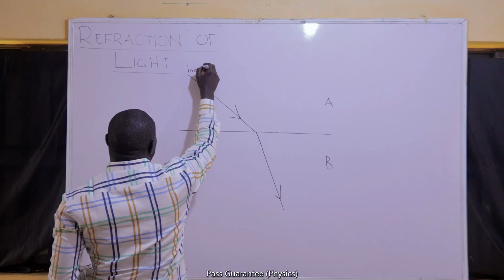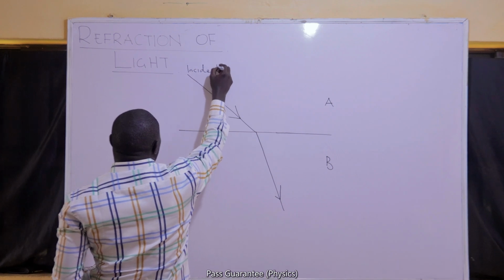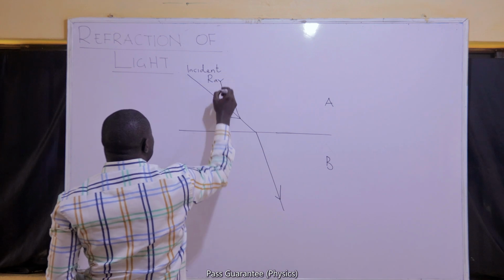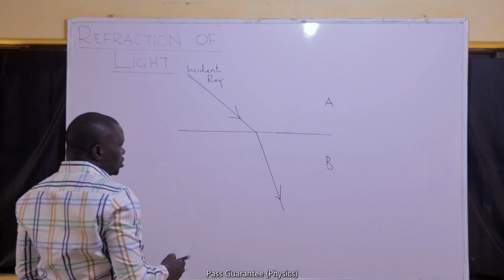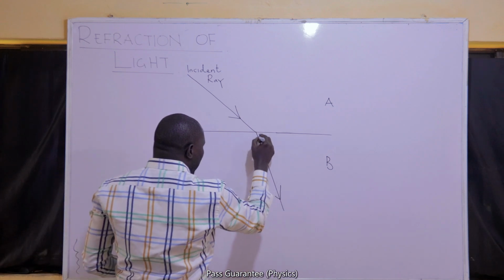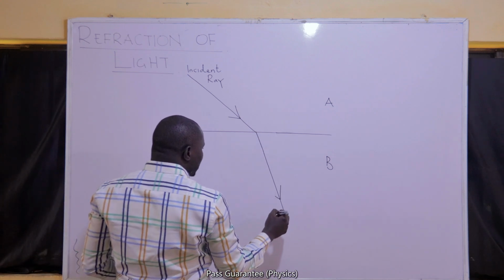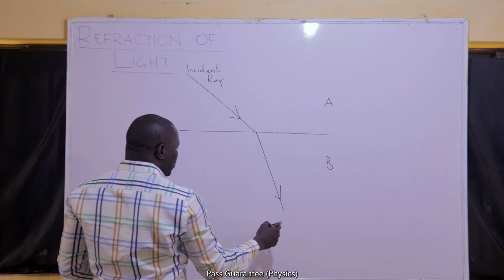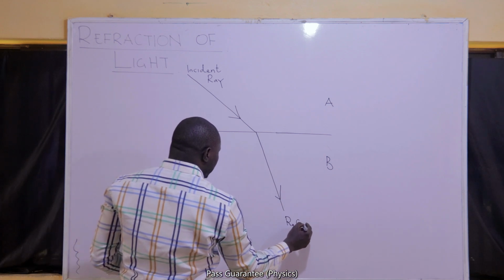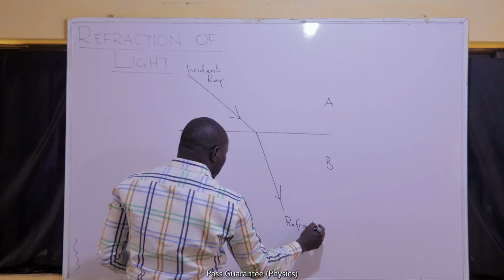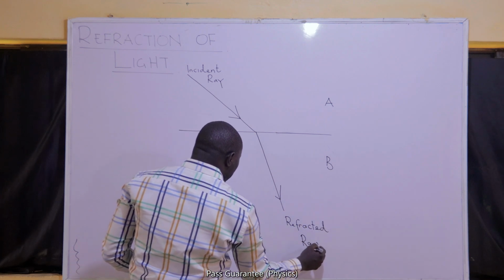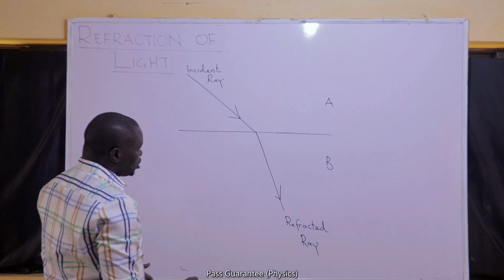That's the same name that we'll use to refer to the initial ray of light, also under reflection. But this time we don't have reflection. This other ray of light that comes out of that boundary that shows that the light has been refracted is called the refracted ray, as opposed to reflected ray that we use under reflection.